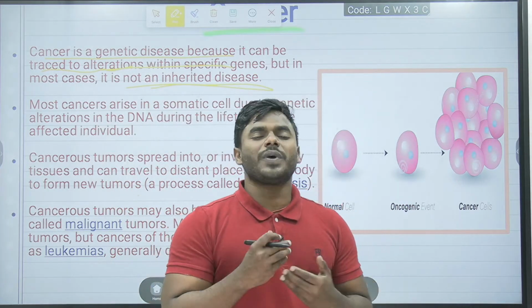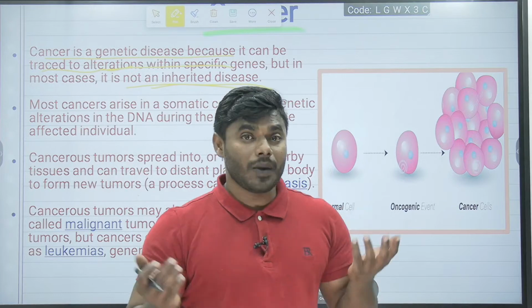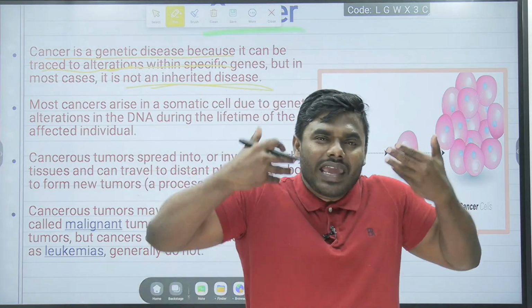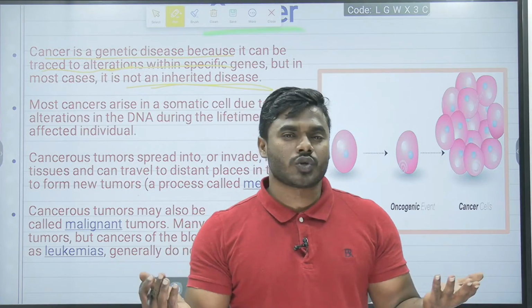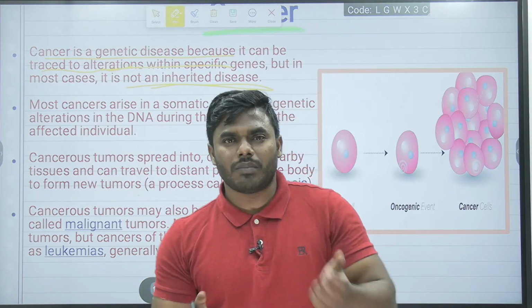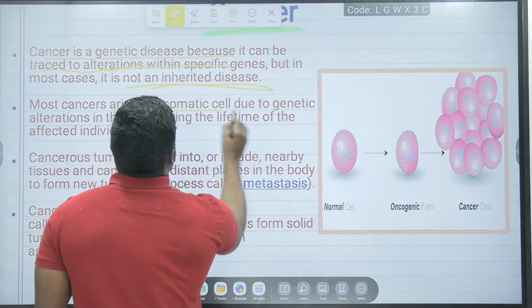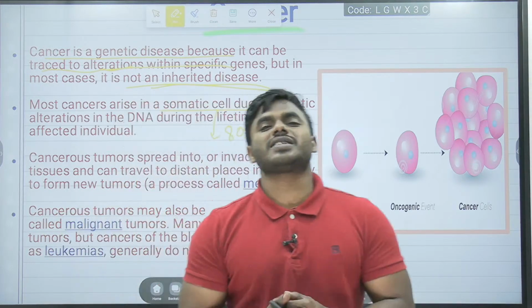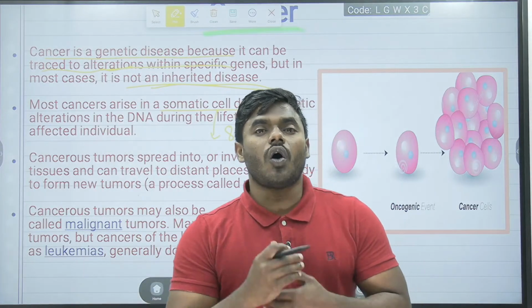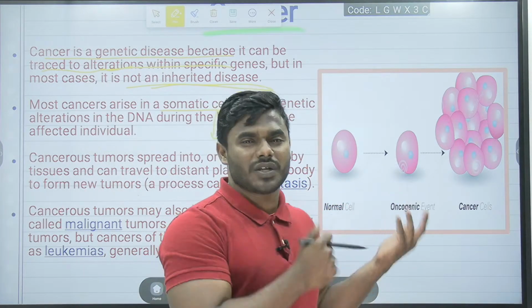Now, how does this particular cancer occur? We all know that any cell of our body can be affected by cancer. Of course, true. But what's the point? You have to remember, 80% of cancers will arise only in the somatic cells. What are somatic cells? All the body cells except the germ cells.